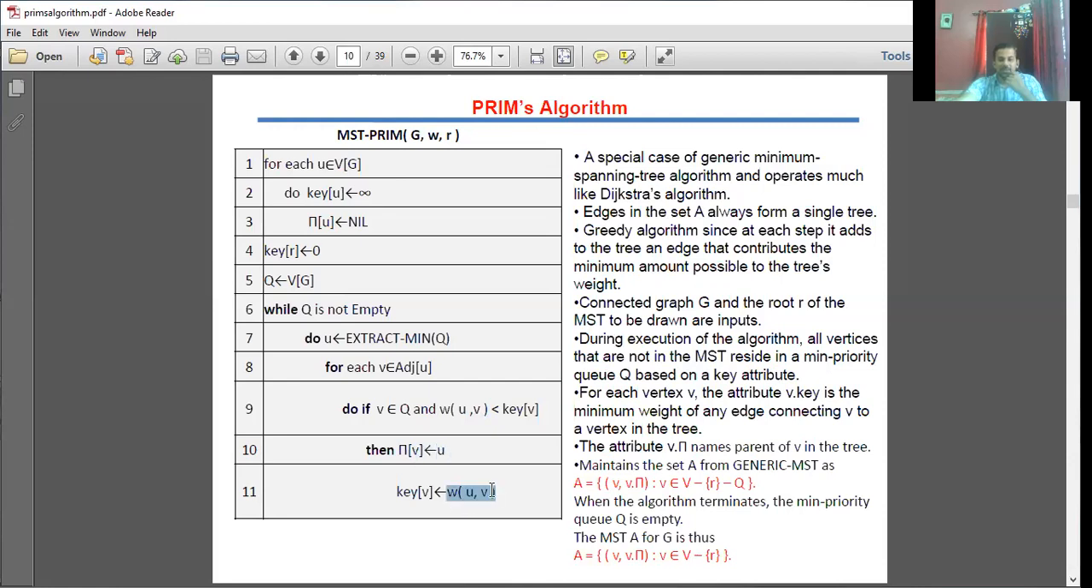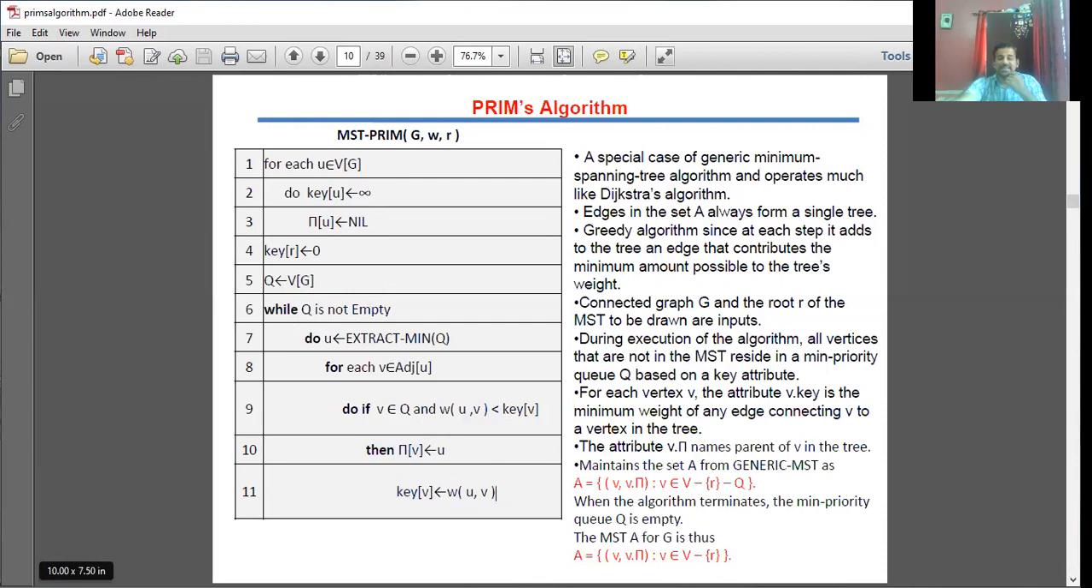And then this weight has to be updated as the key value only if it is lesser than the current key value. I consider some key value initially, that is infinity, a larger value, and between the two vertices I get some weight. If that is lesser than this, these two updates have to be done. Repeat this process, and when Q is empty, come out of this while loop.